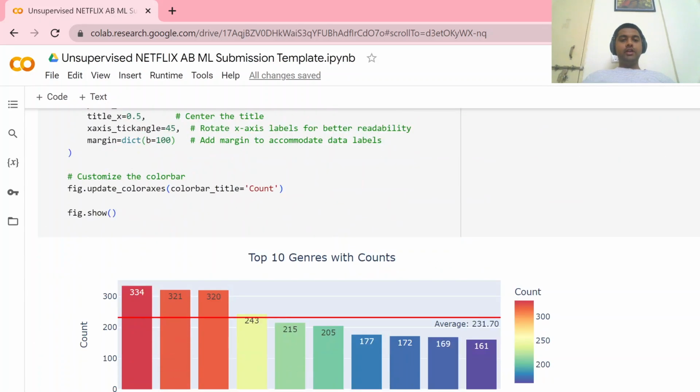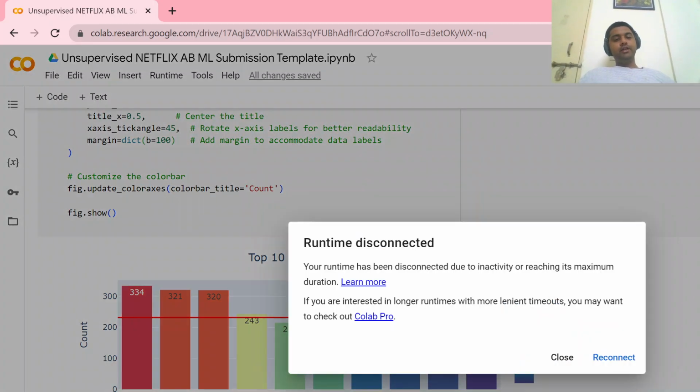Then top 10 genres with counts. So documentaries are highest at 334. Then stand-up comedy followed it. Then dramas and international movies.